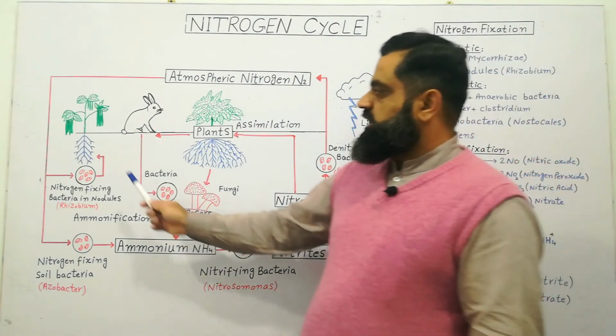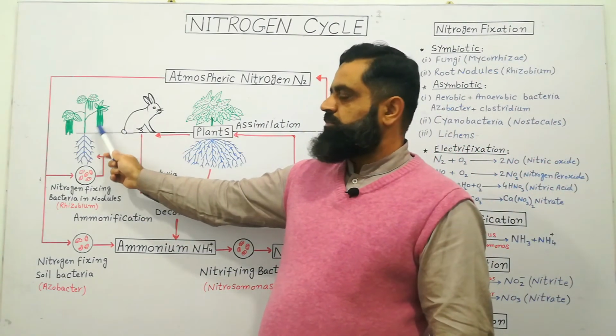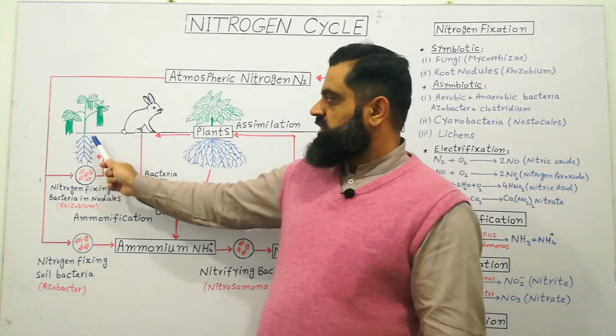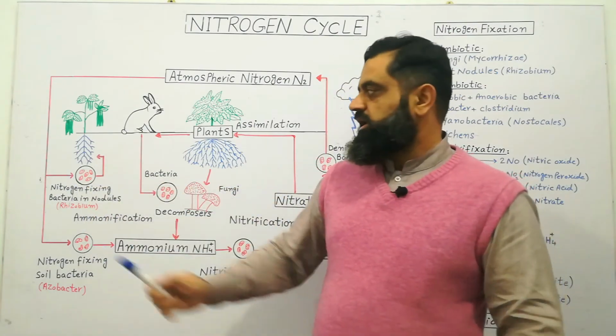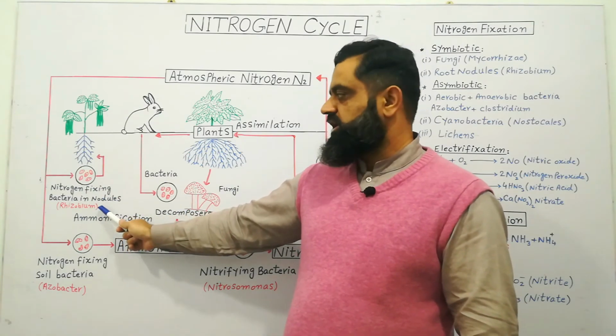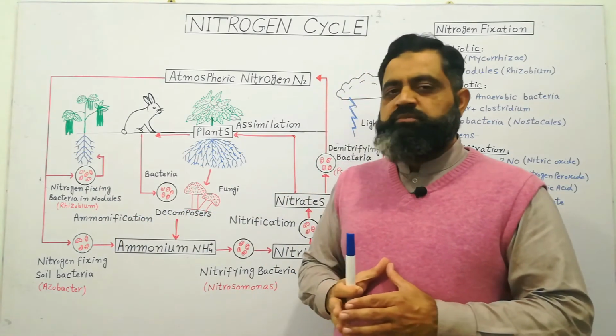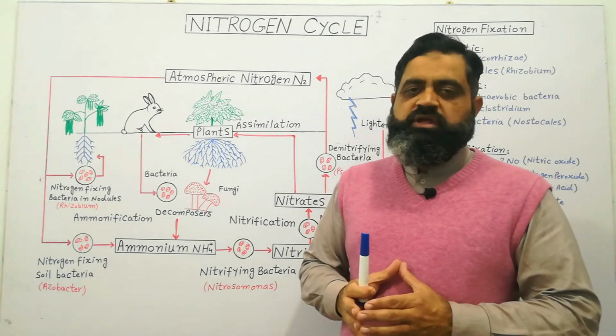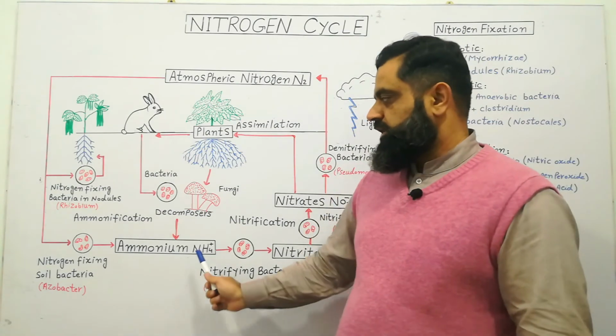The third way is that some plants, like leguminous plants, have roots that contain bacteria like Rhizobium, which are known as nitrogen fixing bacteria, in the nodules. They also help to fix atmospheric nitrogen and convert it into ammonium ions.